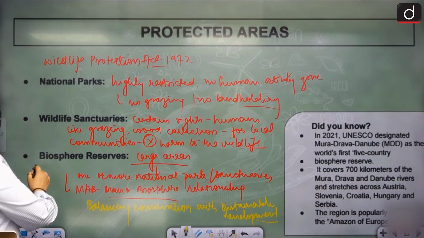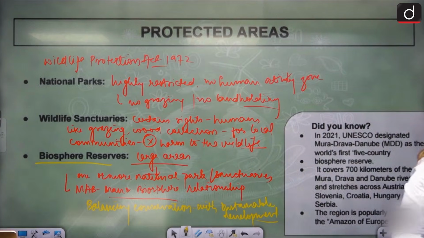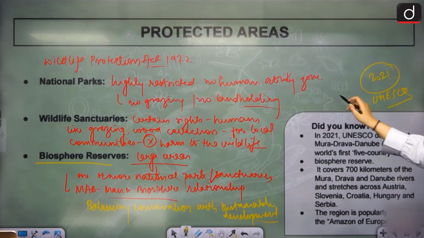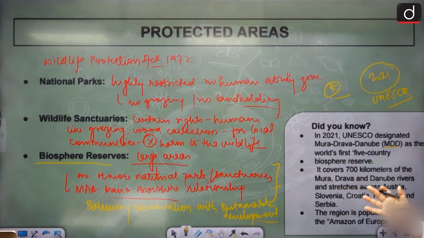Biosphere reserves can be so large that we have this Do You Know box here. Just look at this. In 2021, what happened? UNESCO declared the Mura-Drava-Danube, MDD, the world's first five-country biosphere reserve. This biosphere reserve is so large that it expands across five countries, not just a national park or reserve. It expands across five countries over 700 kilometers.